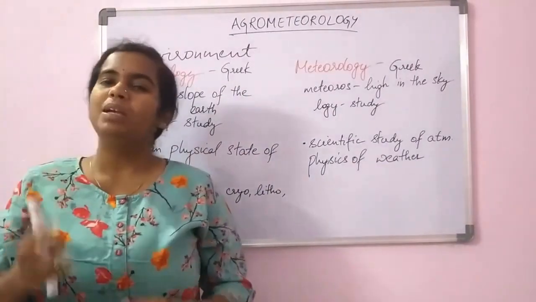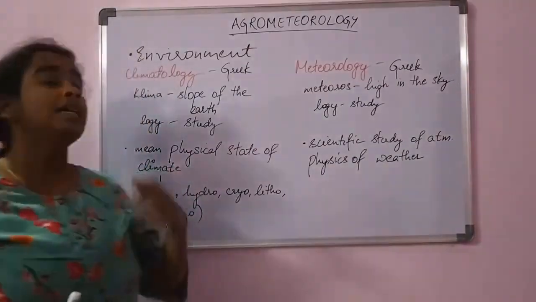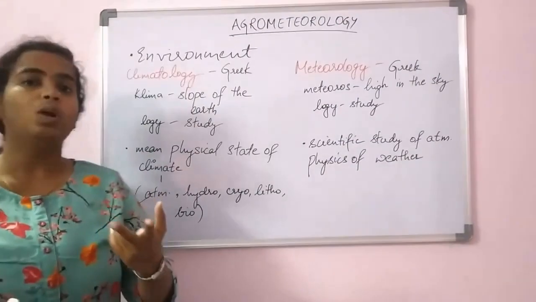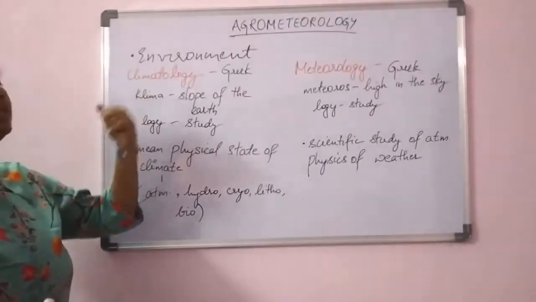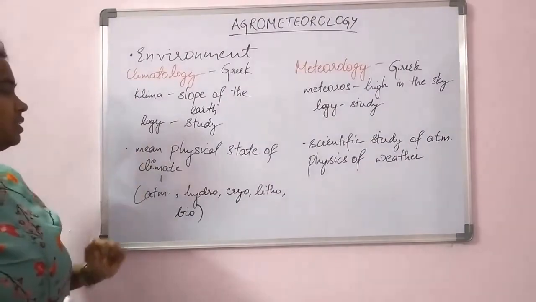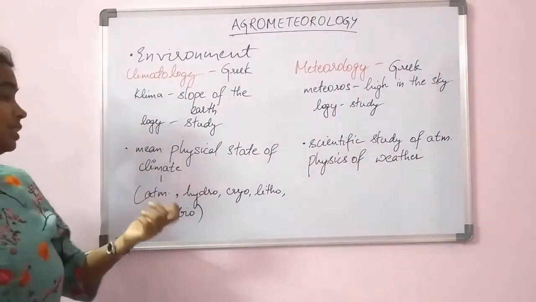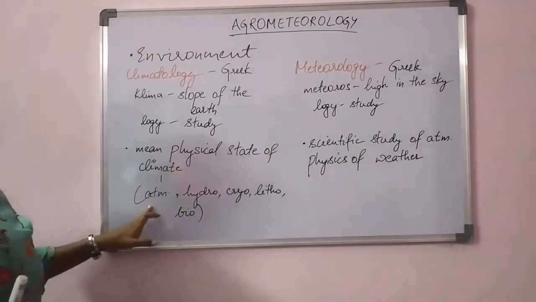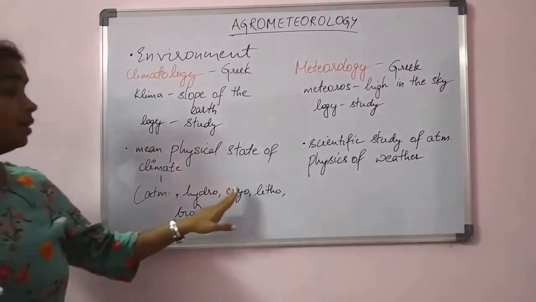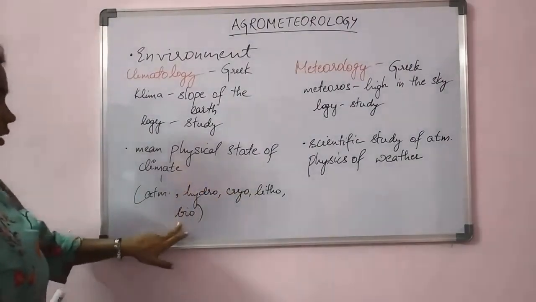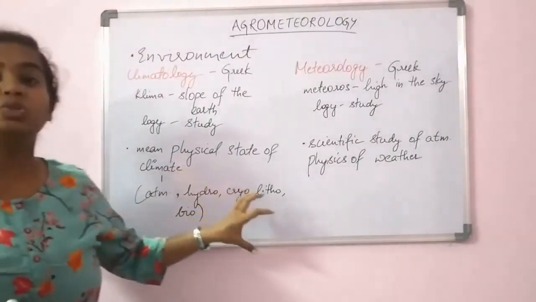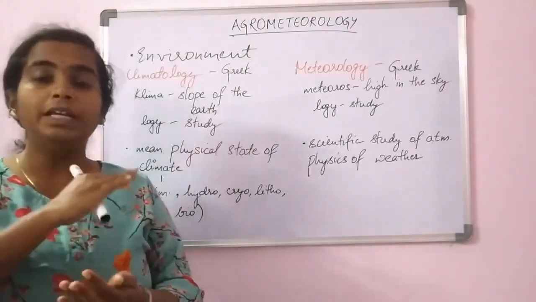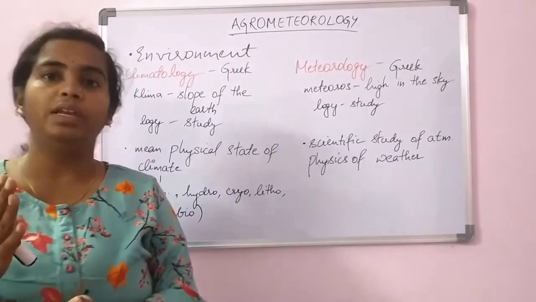The study of climate, in general terms, we can call climatology. Climatology is derived from two Greek words, clima and logy. Clima means slope of the earth and logy is the study. So it is the mean physical state of the climate. Climate constitutes atmosphere, hydrosphere, cryosphere, lithosphere and biosphere. So all these components come under climate. When we talk about climate, it is about the long-term weather variations.